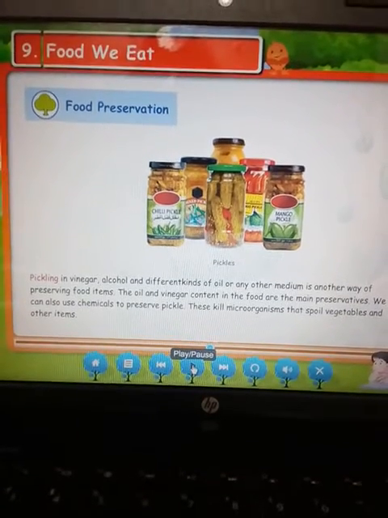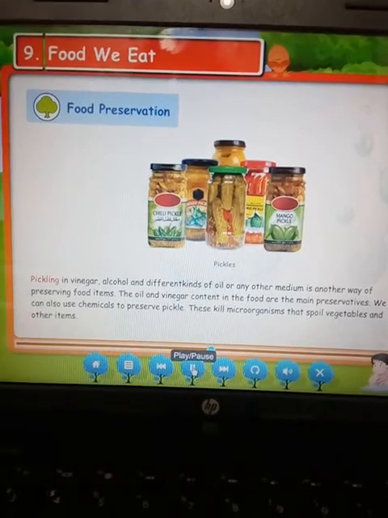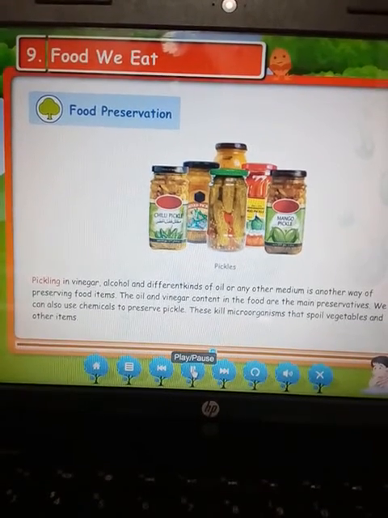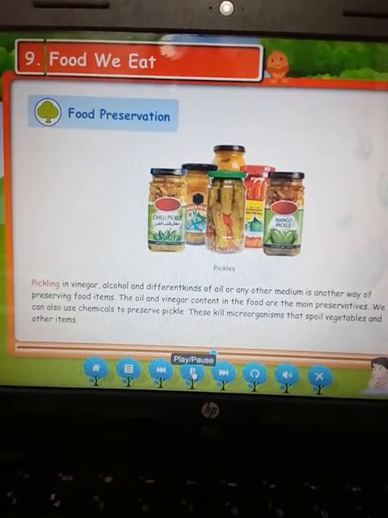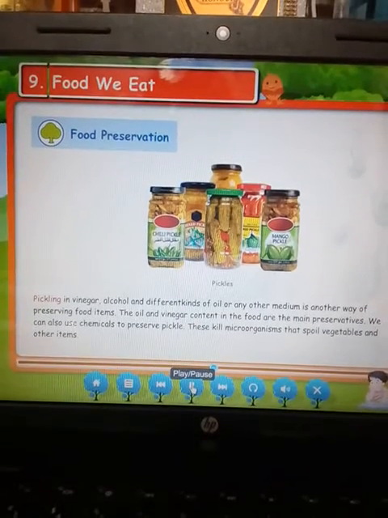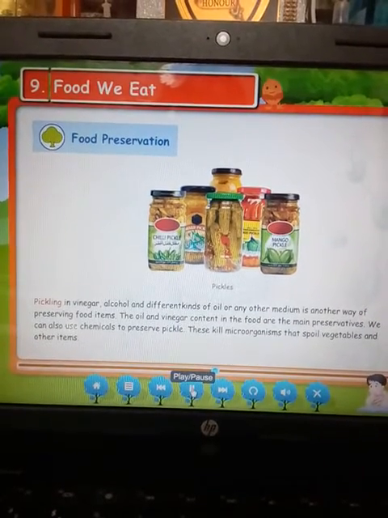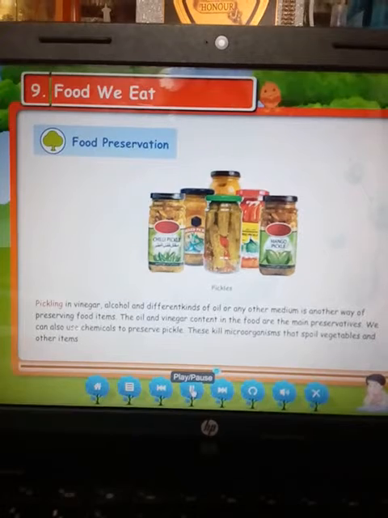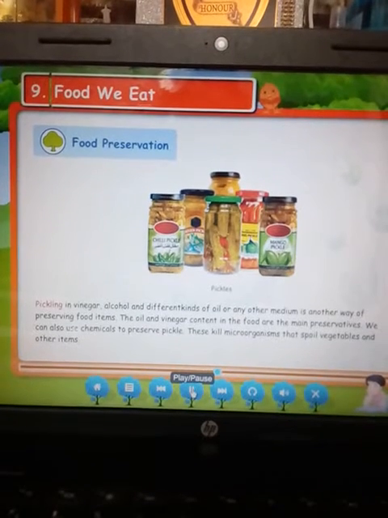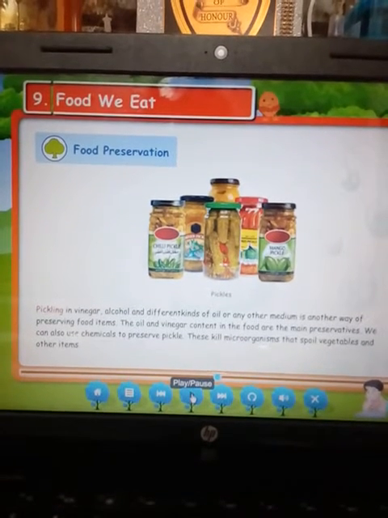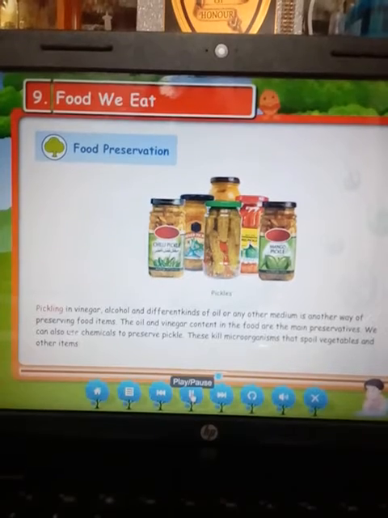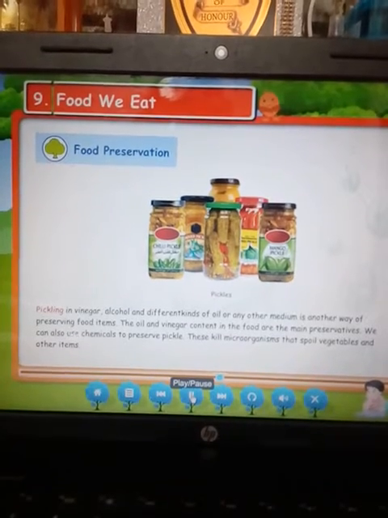Children, next method is fermentation. Fermentation is another method of preserving food items. And whenever we are preserving baby bamboo or cucumber by the fermentation process, we can keep them for a long time.